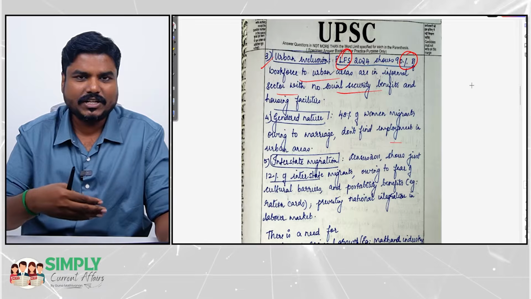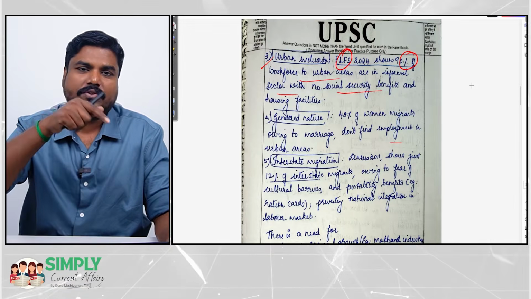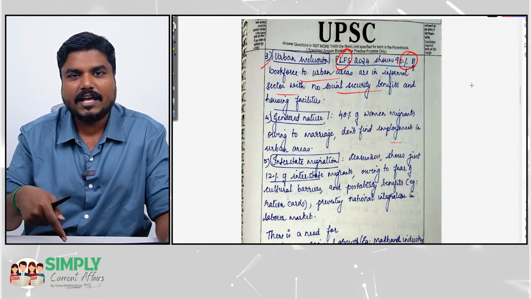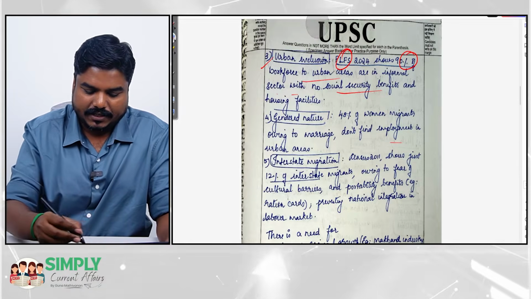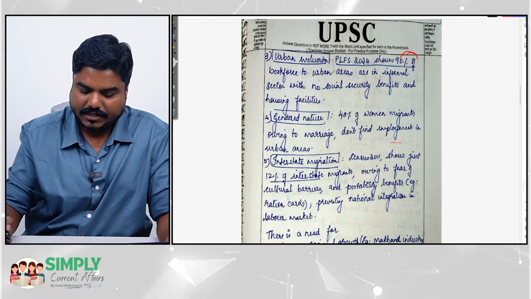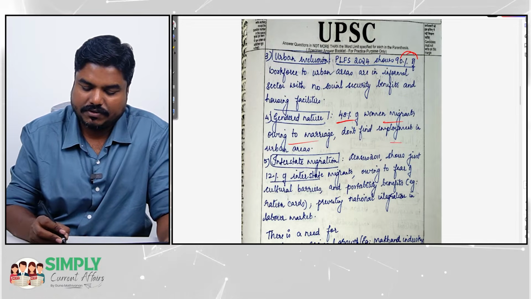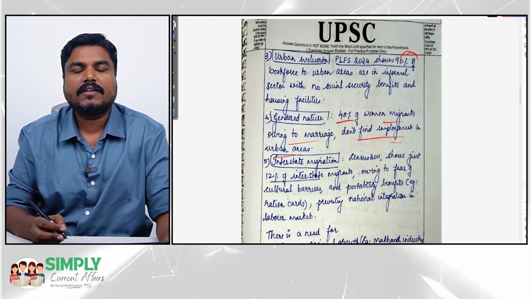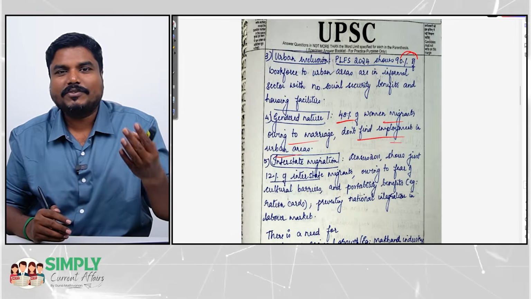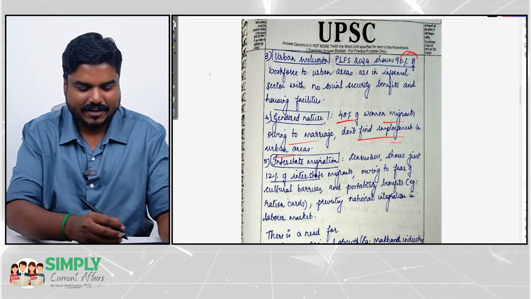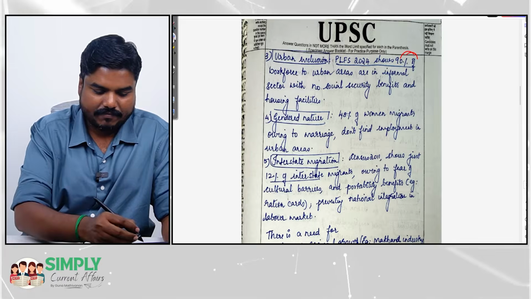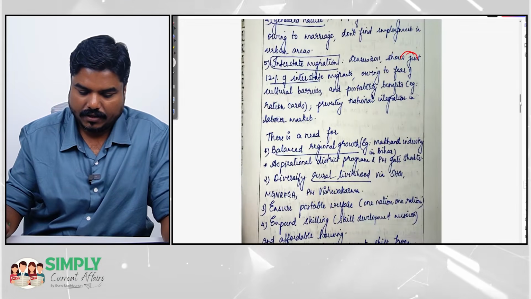You work in the government sector or a proper private sector, you are included with benefits, but here there is a lack of inclusion. Then gender nature. 48% of women migrants owing to marriage don't find employment in urban areas. When men are able to get it, women are unable to get it. That highlights the disparity.